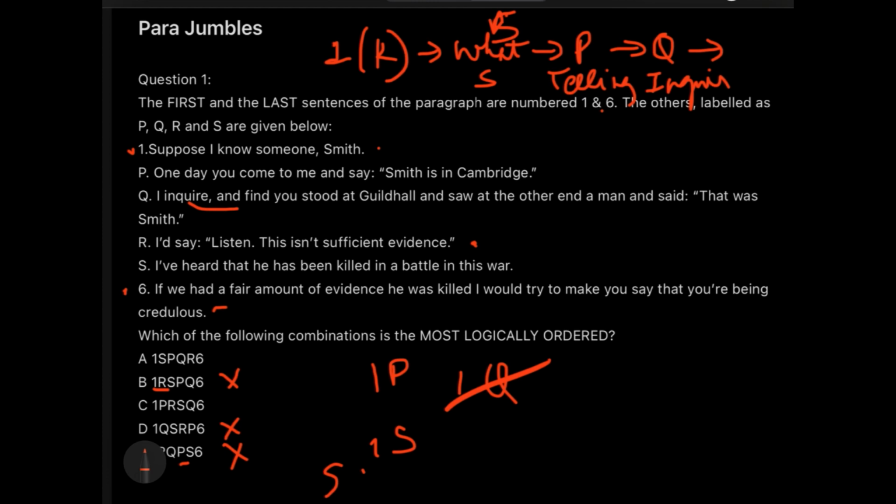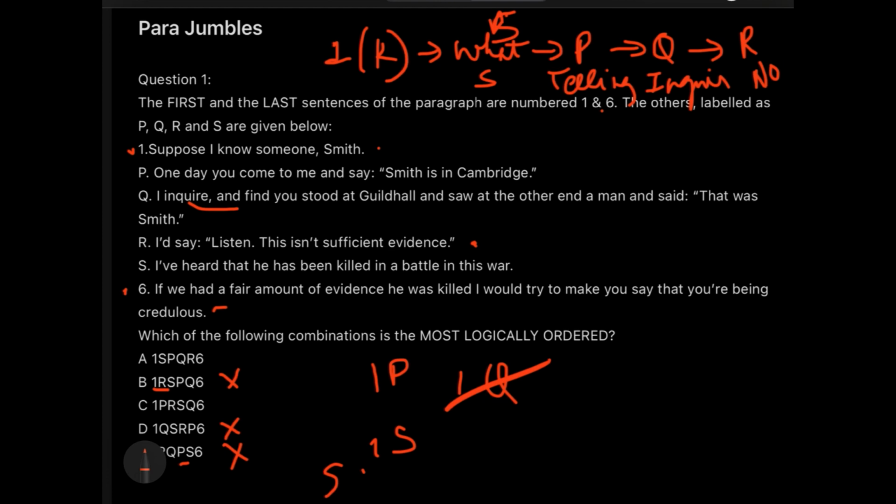Possible. Then R says, I would say, listen, that isn't sufficient evidence. Yeah. When will you give this line out? You will say this line only when he gives you an evidence, right? So inquiring, getting the evidence, and then saying a no is sentence R. You are saying this is not evidence, this is not sufficient, and then you would wind up saying that if you had fair amount of evidence he was killed, I would try to make you say that you are being credulous. So far, option A sounds to me perfect because it is moving in an order, talking about Smith.